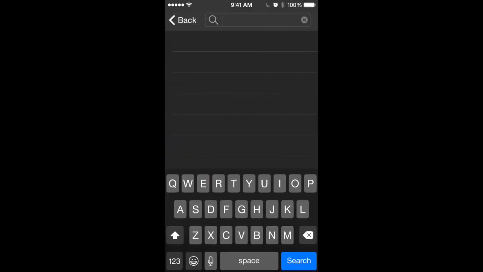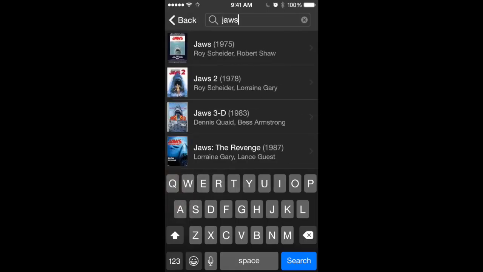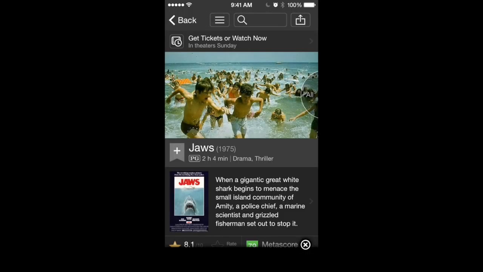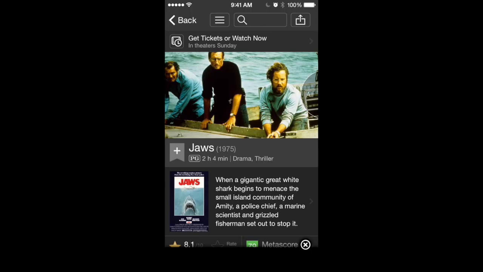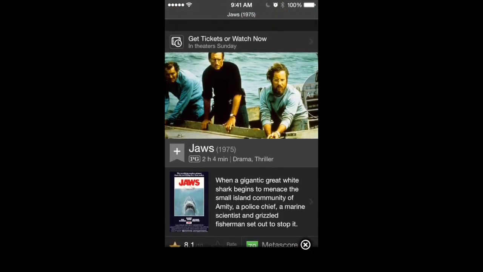But let's go to the search bar. Here is where you can type the title of a movie or the name of an actor. So let's go with one of my older favorite movies, Jaws. By typing it, you saw how it appeared on that list of all the movies that have the word Jaws in them. I picked the first one, which is the first Jaws, 1975. It takes us to the page right here.